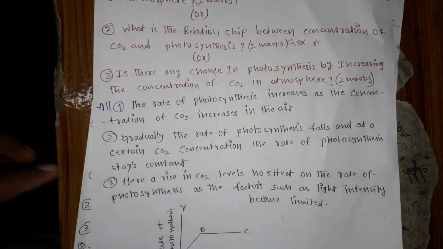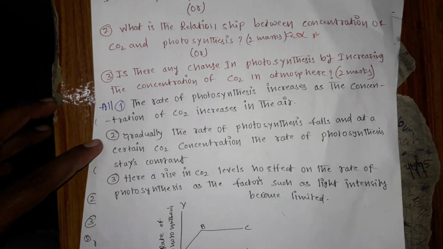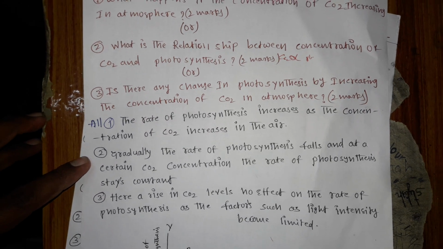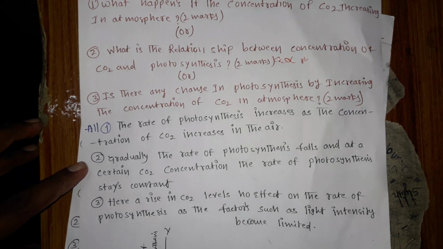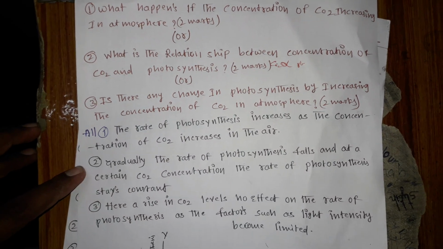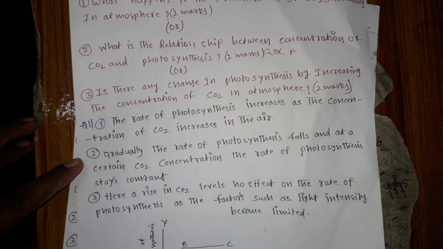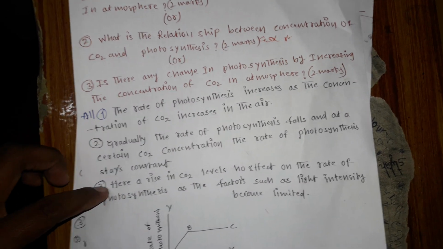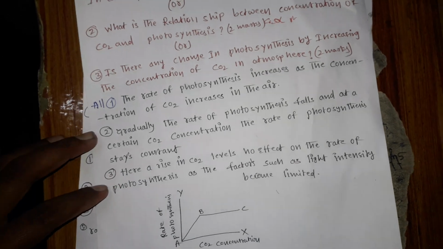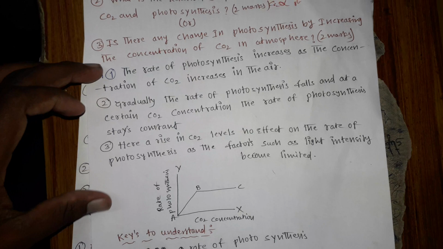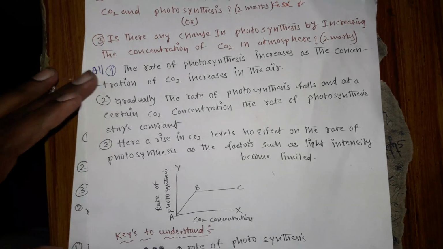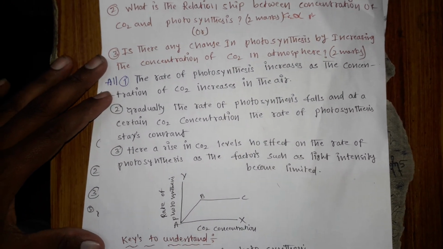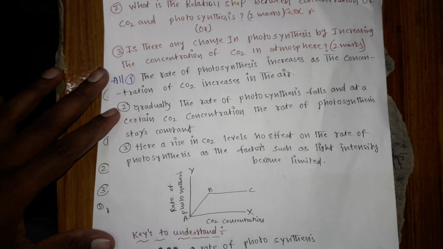So here it is not the matter of the amount of carbon dioxide, but the matter of the concentration of the CO2. It means we have to decrease the use of vehicles. We have to use eco-friendly vehicles, electric bikes, scooters. That is the importance of giving this point. So these two are the answer, but there is one extra point. We have to write these 3 points to get good marks. Why? Because our SSC board exam is CC pattern, so we should not give the same answer as others.